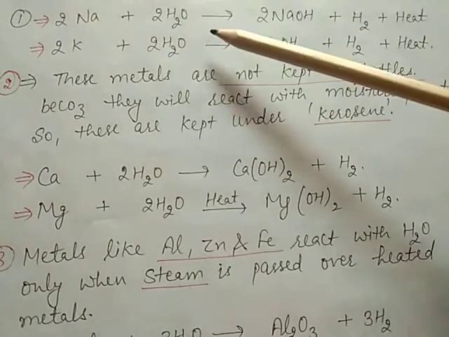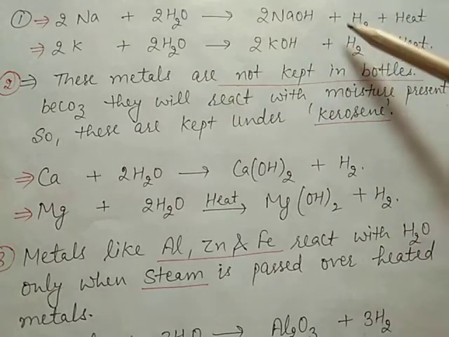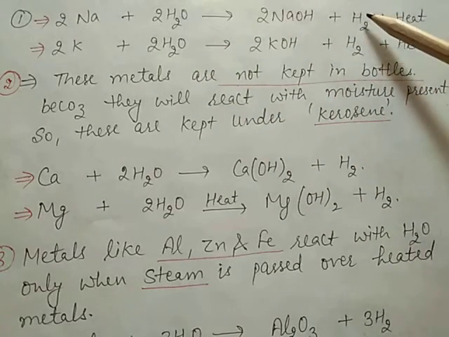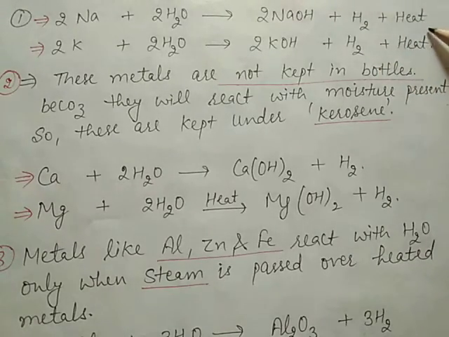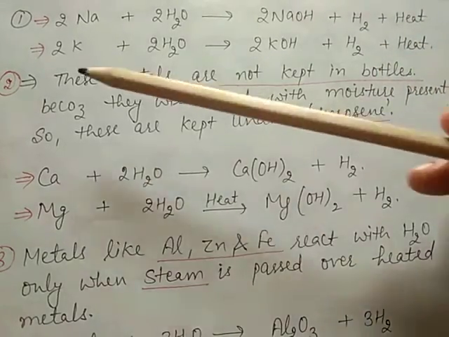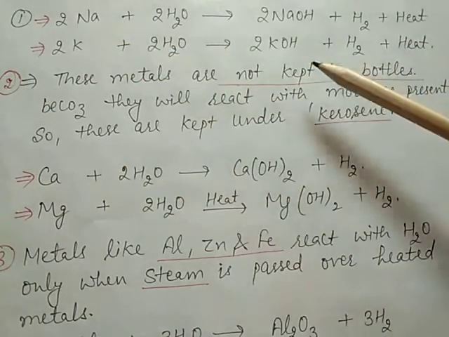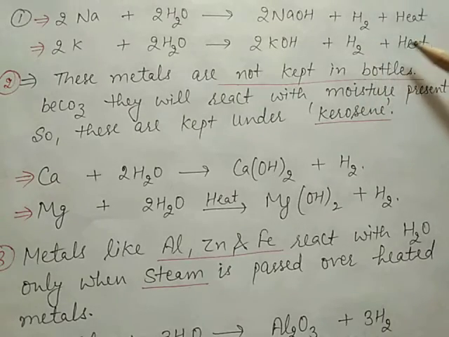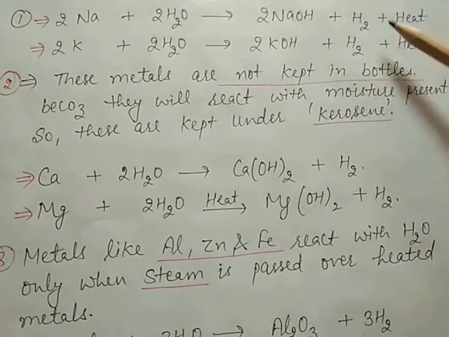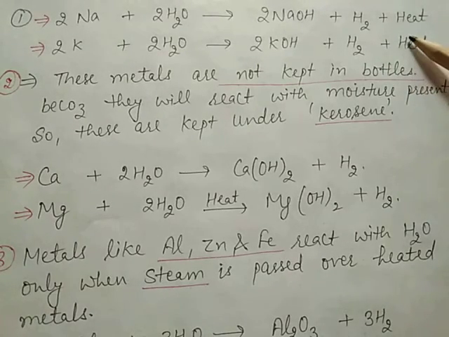When sodium metal reacts with water, it forms sodium hydroxide and releases hydrogen gas that burns with a pop sound. A large amount of heat energy is released. Same in the case of potassium. When potassium reacts with water, it forms potassium hydroxide and also releases hydrogen gas plus heat energy. So here a large amount of heat energy is released. These are exothermic reactions.